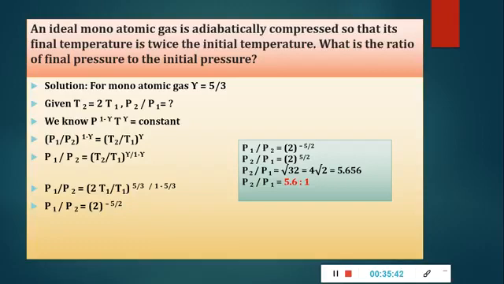So P2 upon P1 will be 2 to the power 5 by 2. We have taken the reciprocal. So P2 by P1 will be the square root of 32. Power 5 by 2 means we take the square root and do the squaring, so it will be the square root of 32, which is 4 root 2, and the answer will be 5.656. So the ratio P2 upon P1 will be 5.6:1.